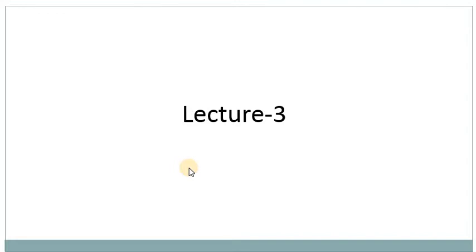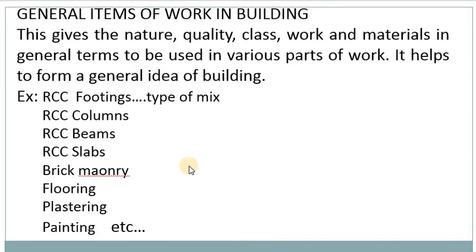Last class, we discussed estimation, the importance of estimation, and the definition of estimation. In today's lecture 3, we will discuss general items of work in building.